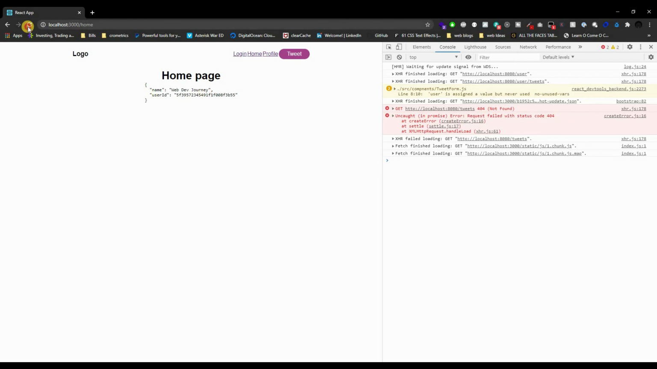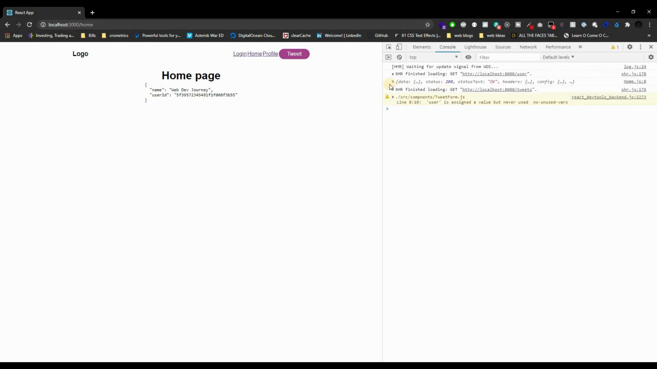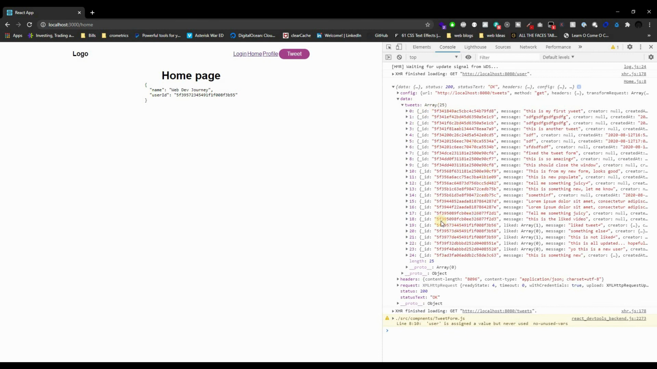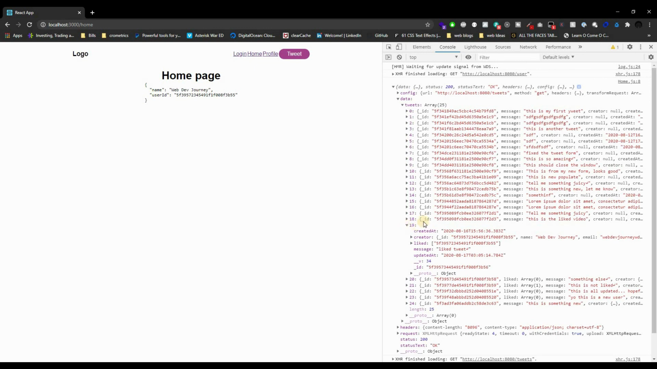Or I do anyways. So refresh the page, and there we go. We get data. Let's go to the tweets, and we get 25 tweets. Check this out. But this is the most important part. Like I said, we go to a tweet. It doesn't really matter. And look at this.